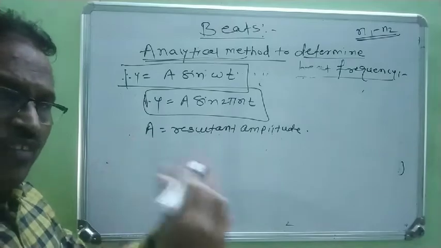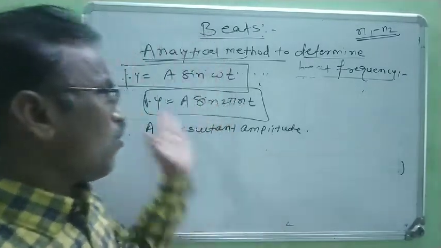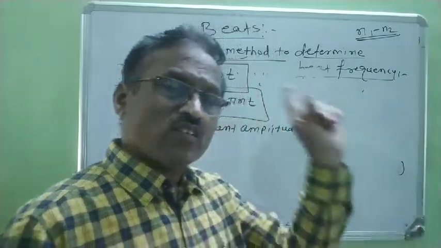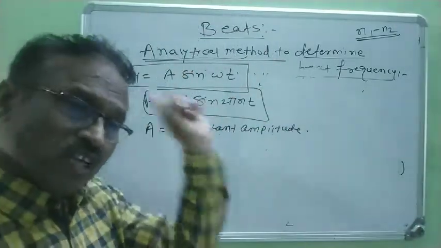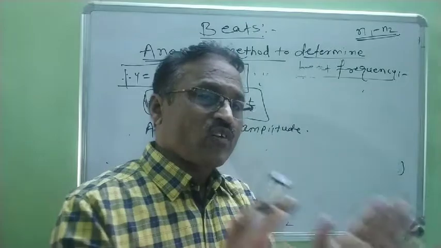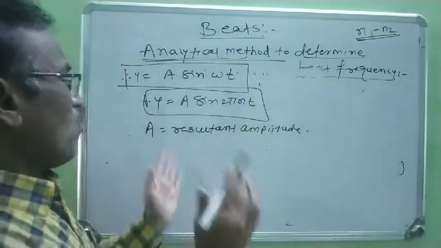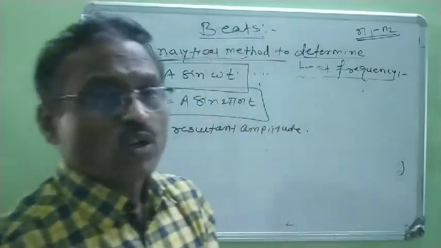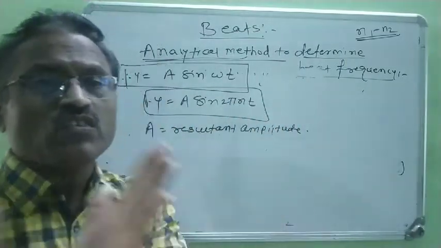Now initially we consider two sound waves traveling through the same medium, having the same amplitude but slightly different frequency. When these two waves superimpose with each other, beats are formed.